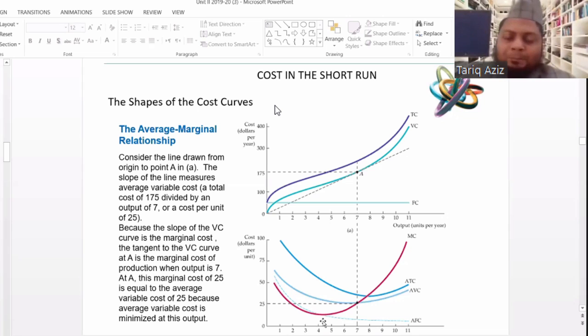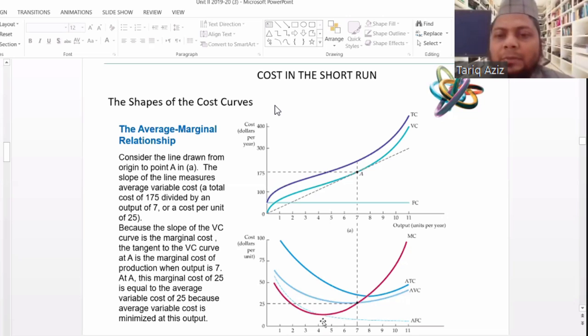See, for each firm, if we take empirical data, the shapes will be different for each firm. This is the normal behavior that researchers have found. Just like the law of demand and law of supply, this is also a kind of finding by researchers that most of the firms behave like this.